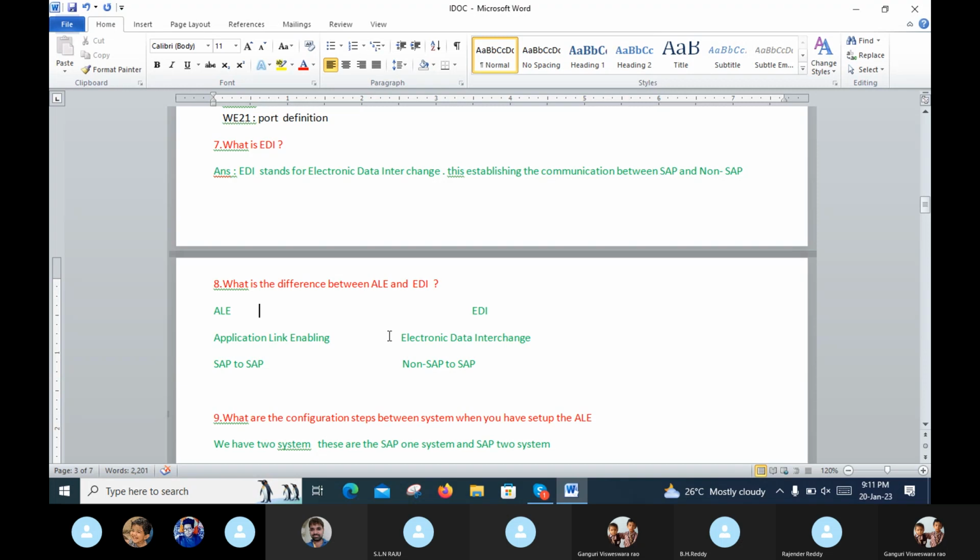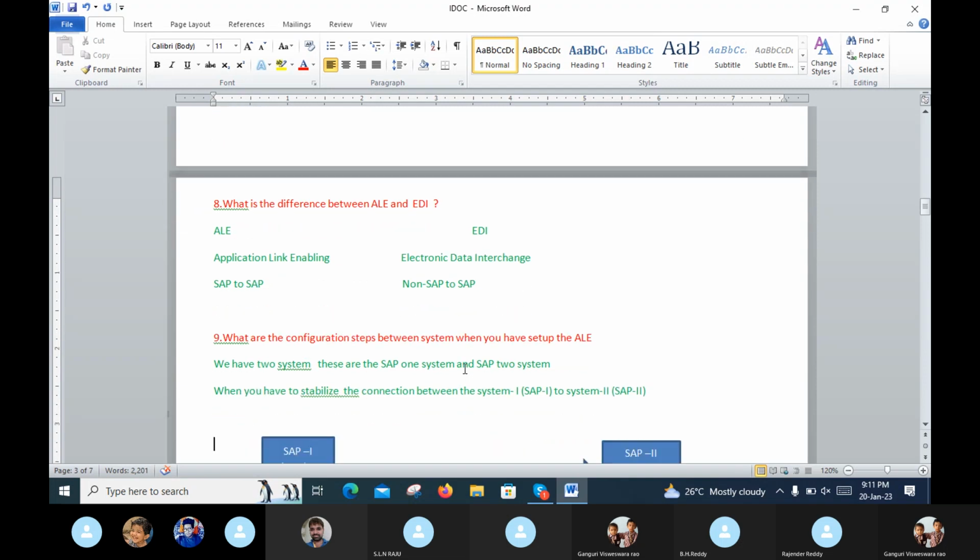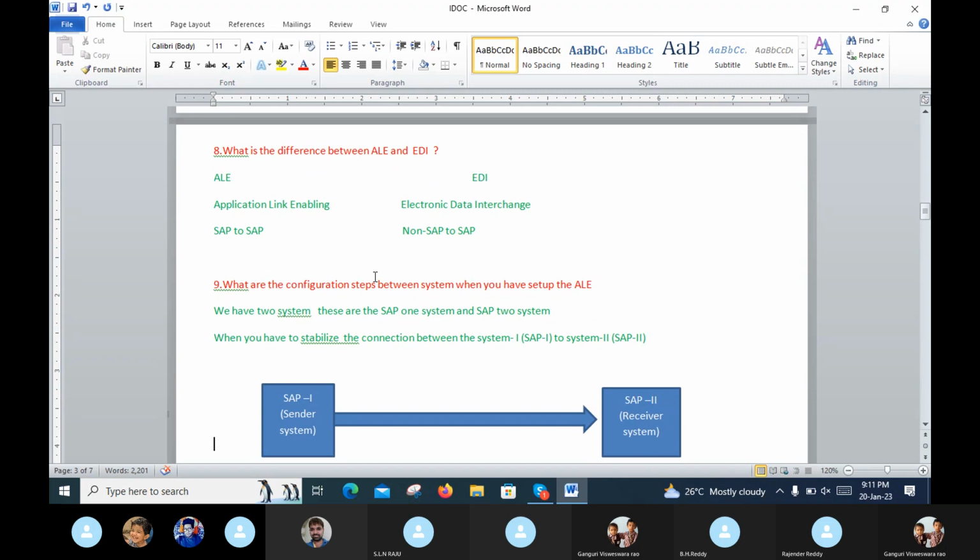So these are the two differences. First one is application link enabling, second one is electronic data interchange. ALE is SAP to SAP, and EDI is SAP to non-SAP. So these are the differences between ALE and EDI. More can be taken from different websites.